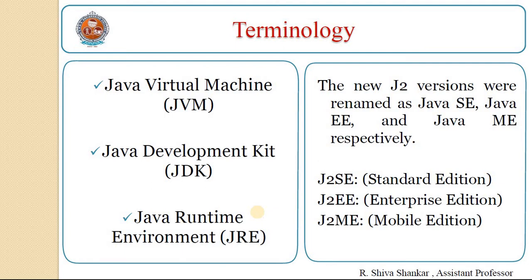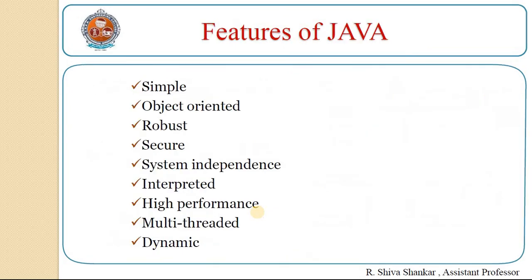With the advancement of Java and its widespread popularity, multiple configurations were built to suit various types of platforms. For example, Java is divided into three parts: the new J2 versions were renamed as Java SE, that is, standard applications; J2EE for enterprise applications; and J2ME for mobile applications.